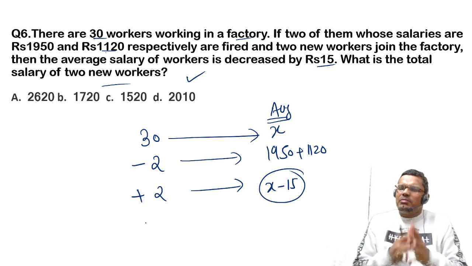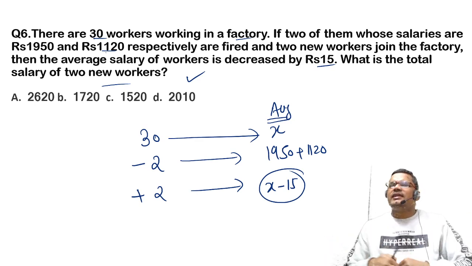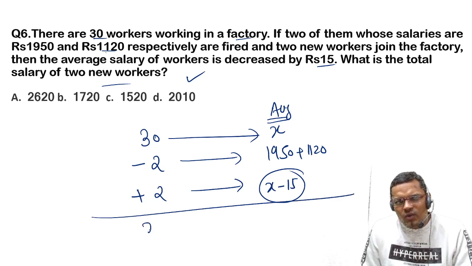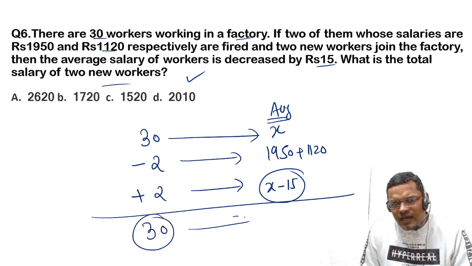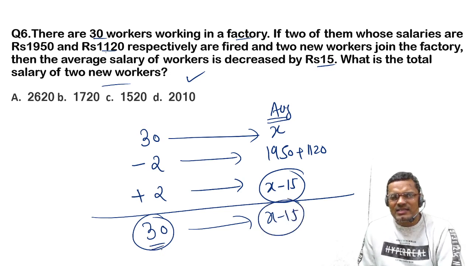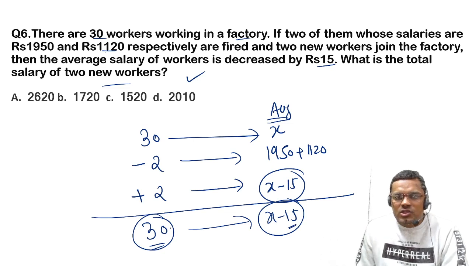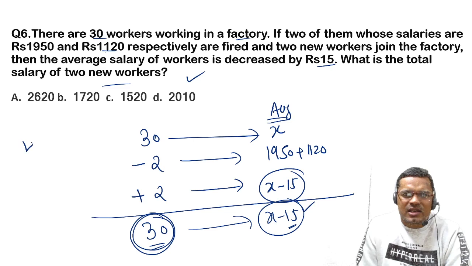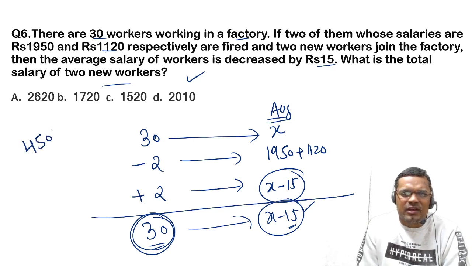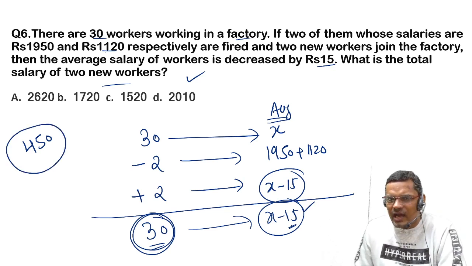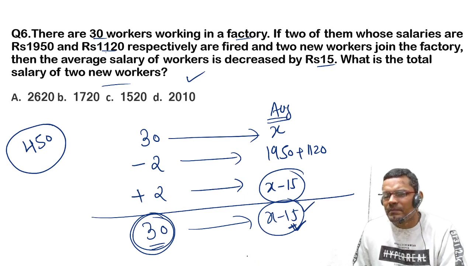So now everybody's amount is decreased by 15, but the total number of people again remains 30. So now the average is x minus 15. Think like this: everybody's part is decreased by 15. So 30 people's average is decreased by 15. So how much is the total decrement? 30 into 15, that is 450. Now the total is decreased by 450, and only then the average is decreased by 15, right?